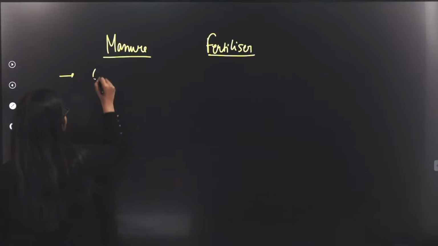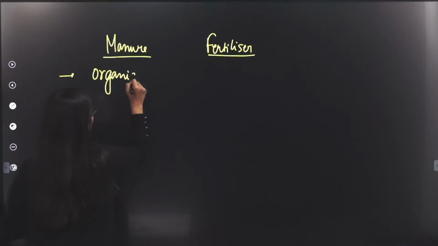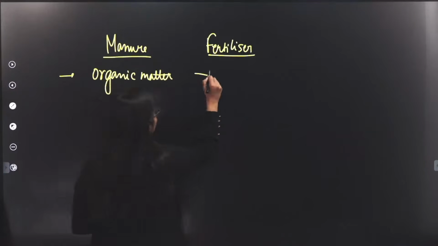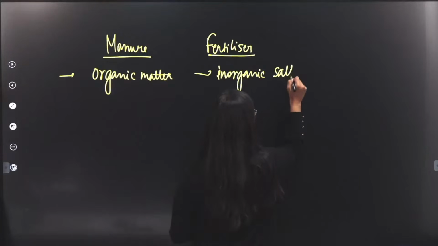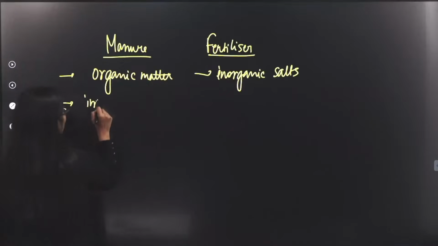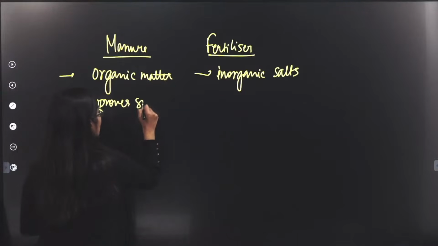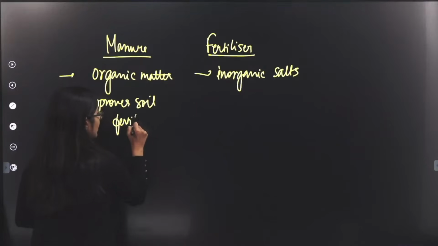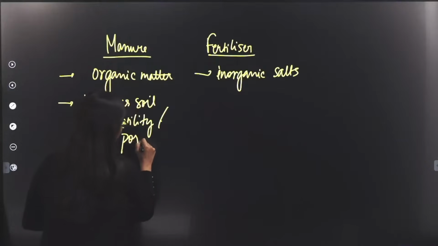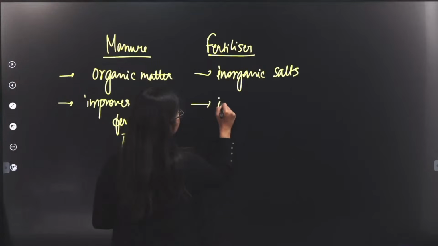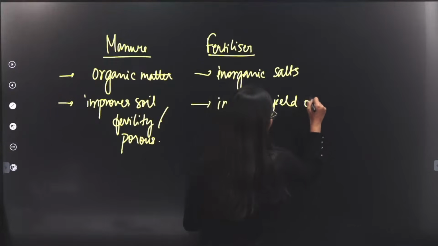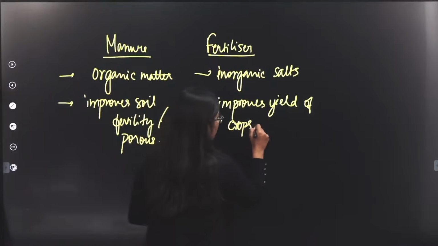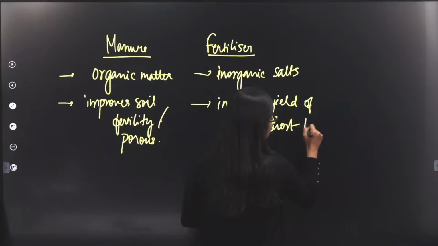Mainly on how we obtain. These are mainly obtained from organic matter, right? While this right here is obtained from inorganic salts, right? So this right here improves soil fertility, right? So we see that this improves your soil fertility, makes it porous, right? And here we see that this improves the yield of crops in the short term, right?